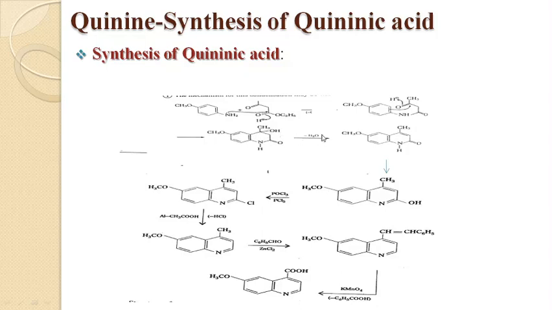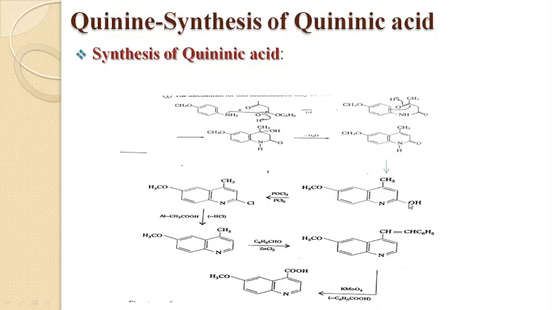Next is the dehydration in the presence of sulfuric acid. Dehydration has taken place here and a double bond formation has occurred here. As you can see, this has converted into the enol form.